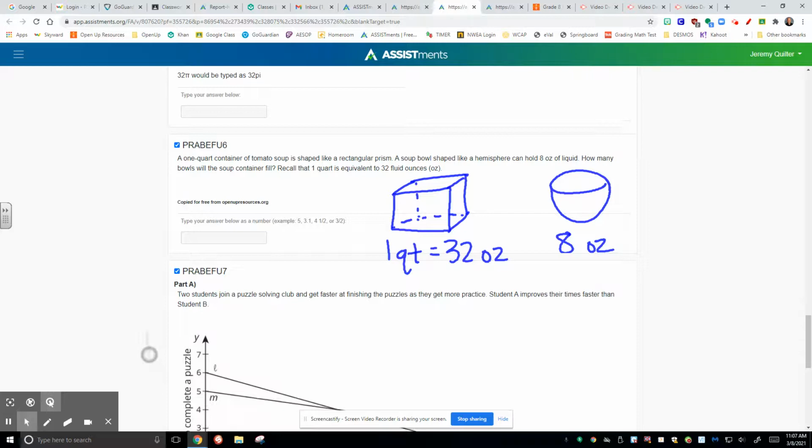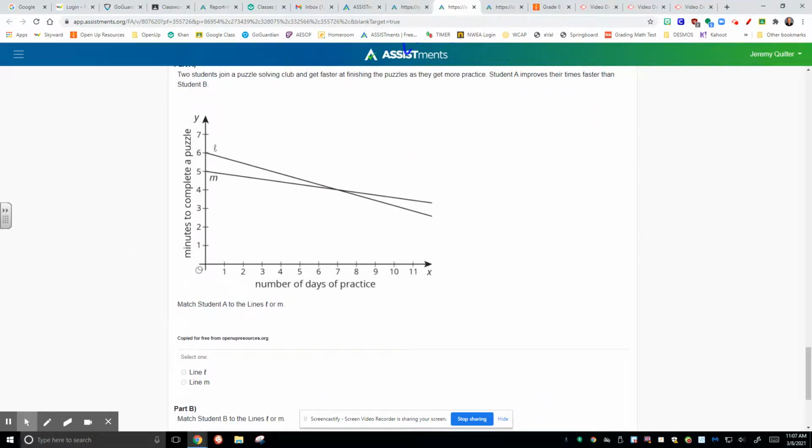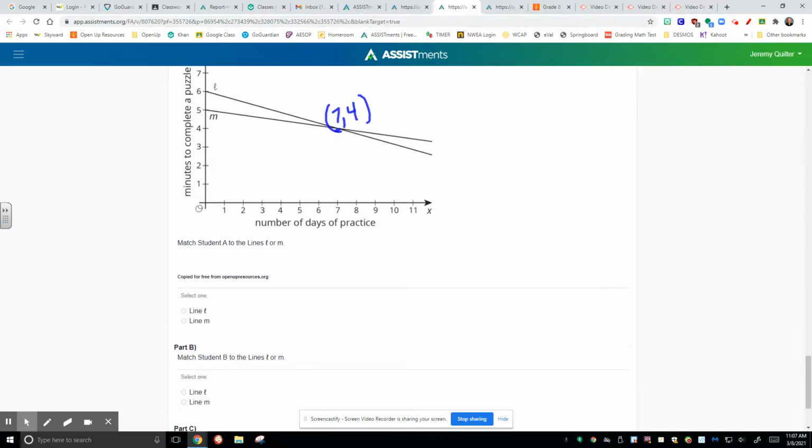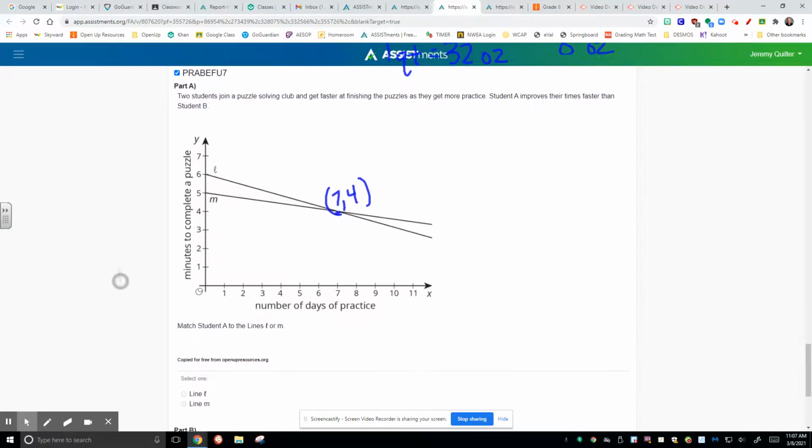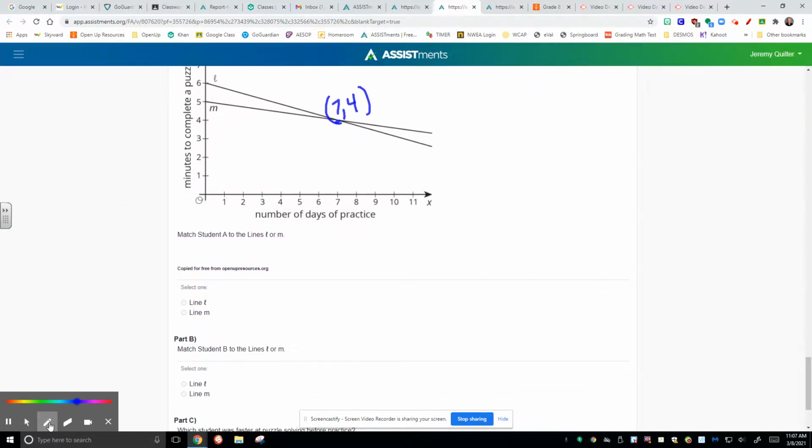And then the last question, talking about 2 students that join a puzzle solving club and they get faster at finishing the puzzles. That's cool because getting faster means their time to complete the puzzle decreases over any number of days of practice. We recognize that this point right here in the middle, where the cross looks like about 7-4, seems to be the place where the 2 were running at the exact same time. Your job is to match up student A and student B to lines L and M. So remember, student A improves their time faster. So we recognize this one, student A is faster improvement.